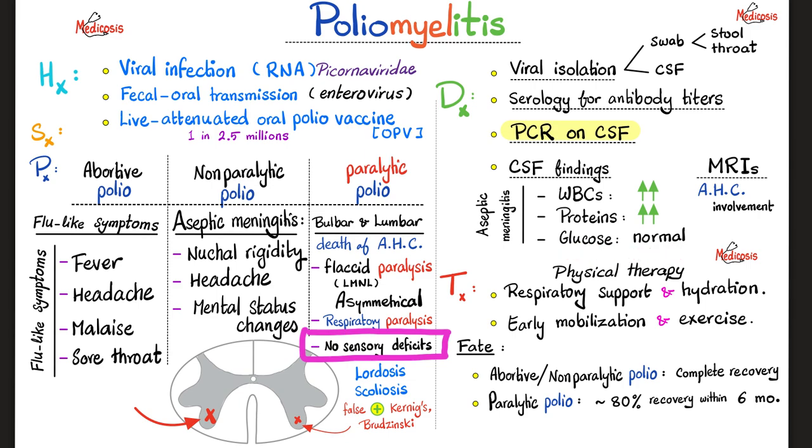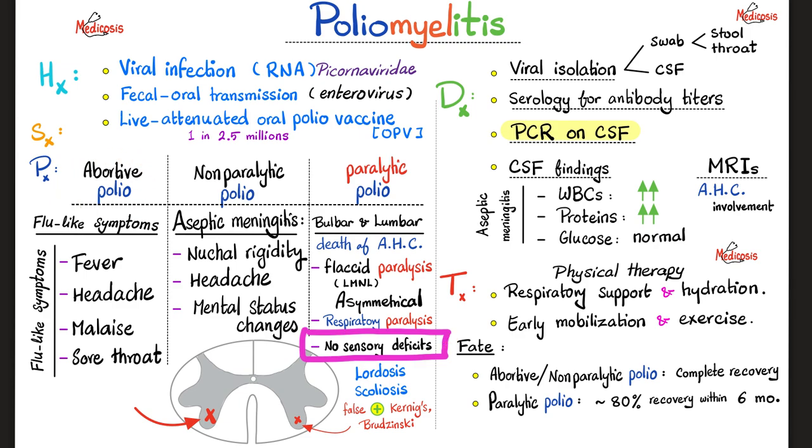How about bacteria? Bacteria are living organisms and they will suck your sugar dry. Fungi, living organisms that will also eat your sugar. Tuberculosis, it's a living organism that will eat your glucose. You can do MRI to see the atrophy of the anterior horn cells. Treatment: physical therapy, respiratory support is extremely important, hydration, early mobilization and exercise.